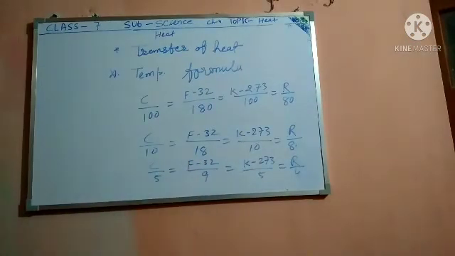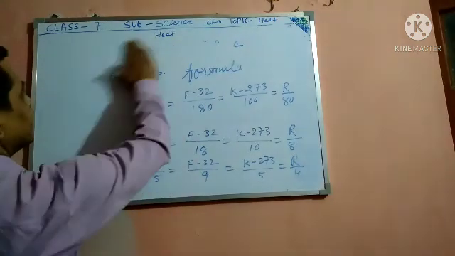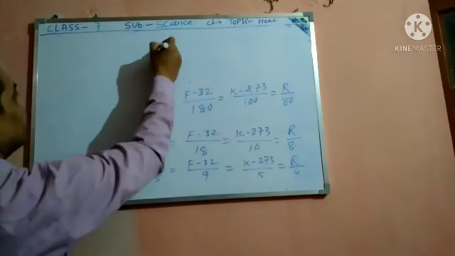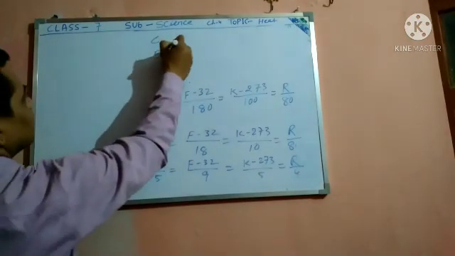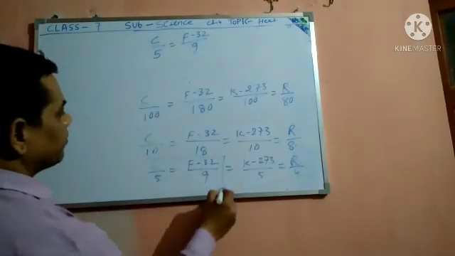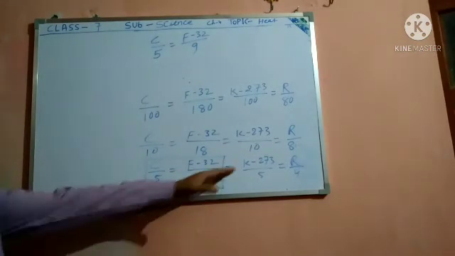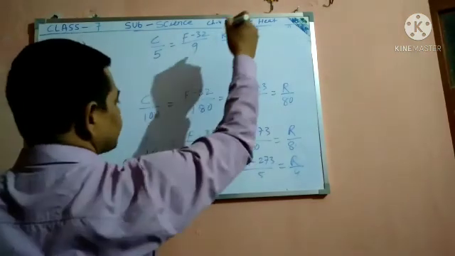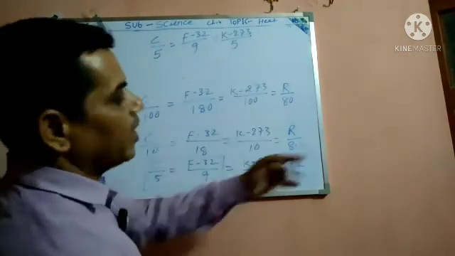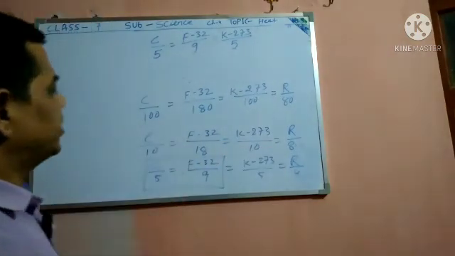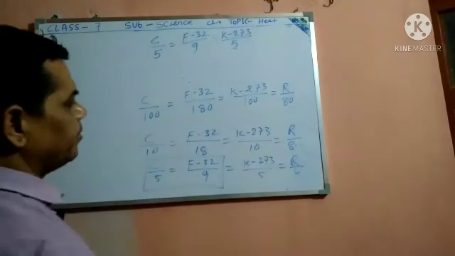Some books write it this way, taking two terms at a time. When you need Kelvin, take K minus 273 by 5. Reaumur is generally not used; it is used in higher classes. Generally only three terms, Celsius, Fahrenheit, and Kelvin, are taken.